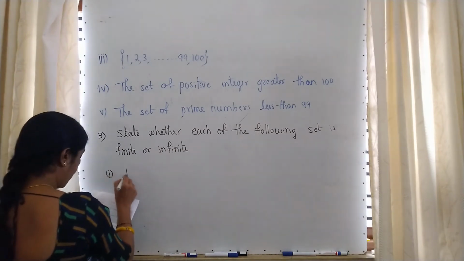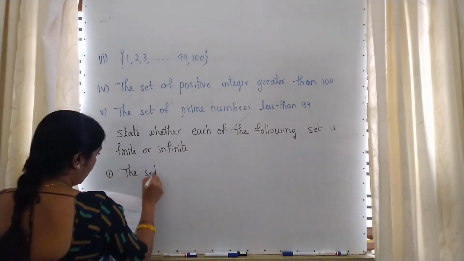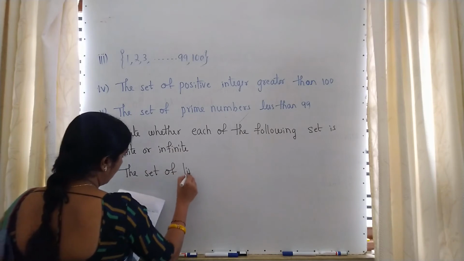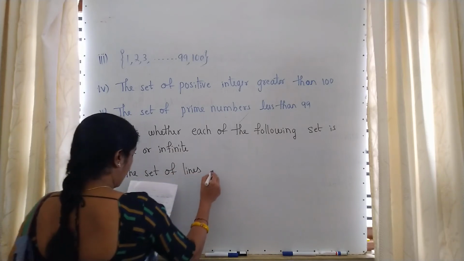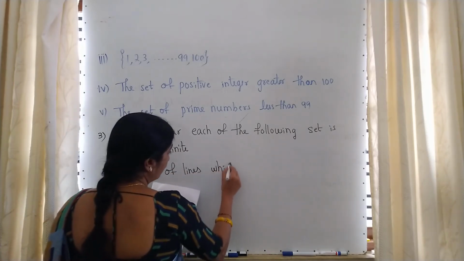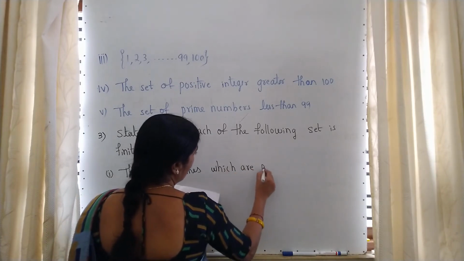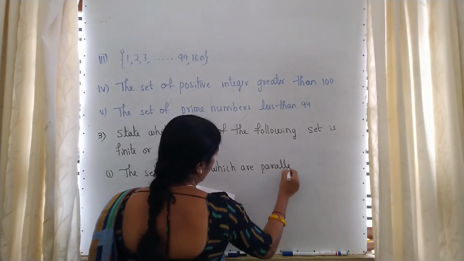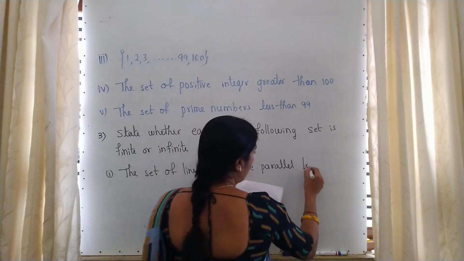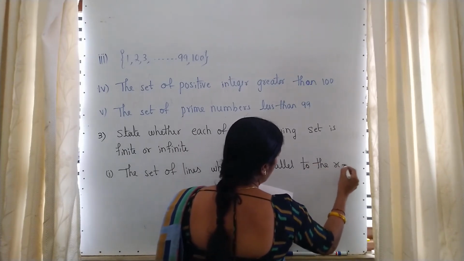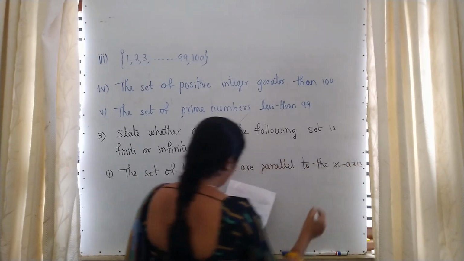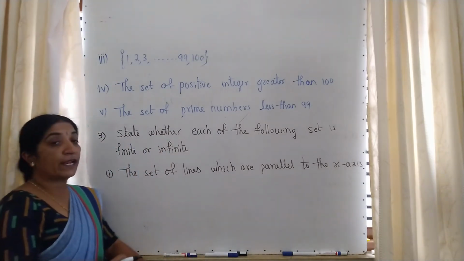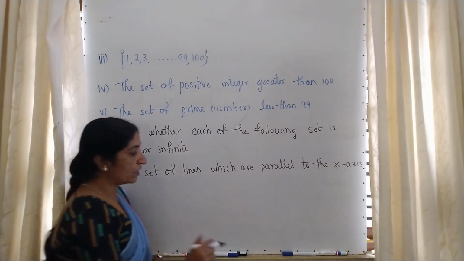First question, the set of lines which are parallel to the x-axis. See, set of lines which are parallel to the x-axis.